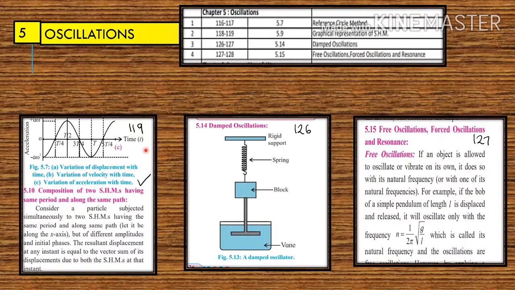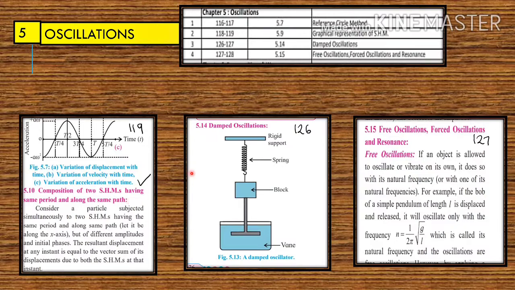But on page number 119, the next topic starts, article number 5.10, composition of two SHM having the same period and along the same path. This topic is not cancelled and is included in our syllabus.